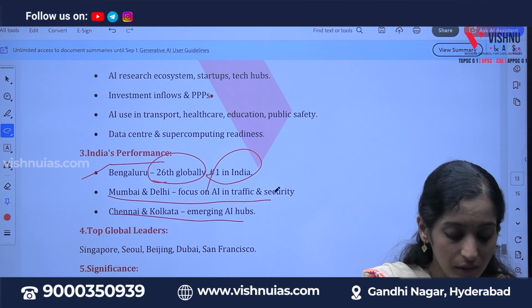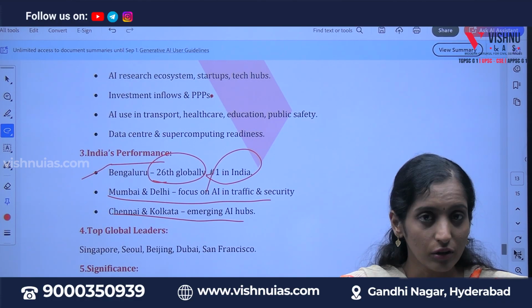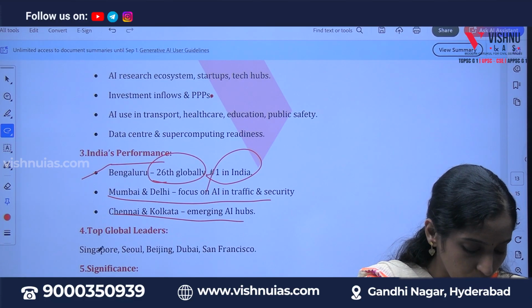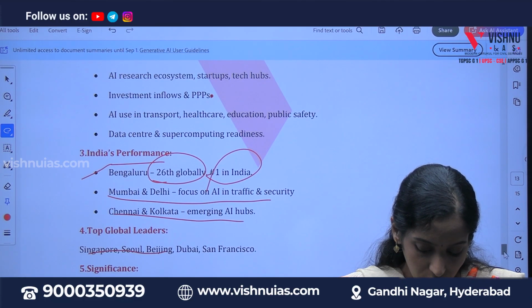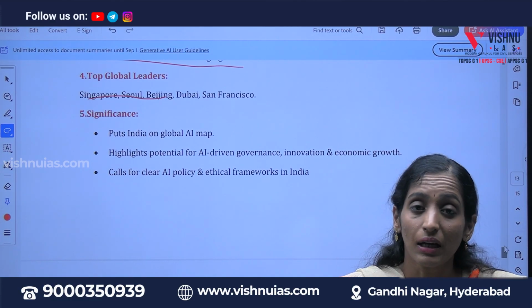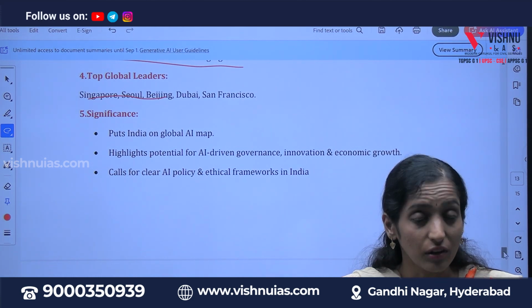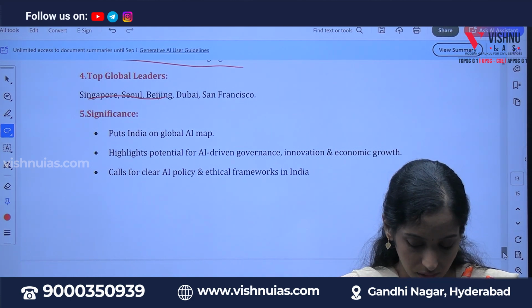Chennai and Kolkata are emerging as AI hubs. And if you see the top global leaders, Singapore, Seoul and Beijing are the global leader hubs. Because artificial intelligence is an emerging technology, it's important for us to bring certain frameworks and policy regarding it. So that's it about the Global AI City Index.